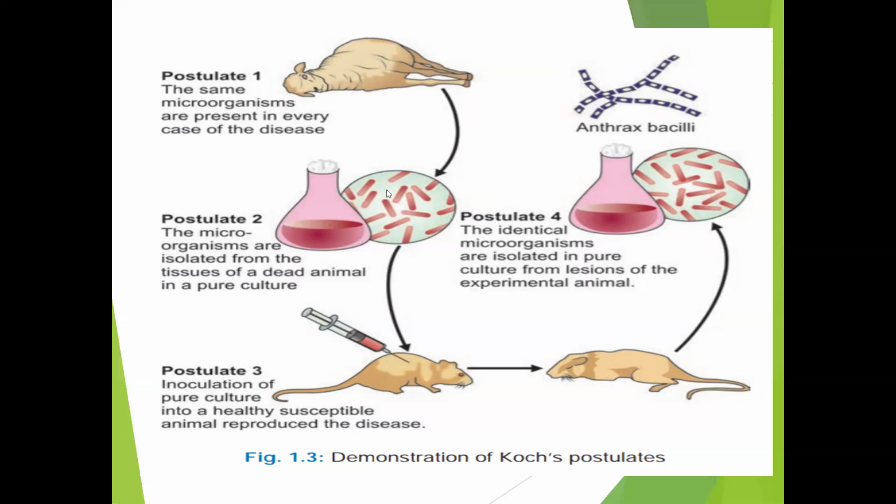Here the organism is isolated and inoculated into the laboratory animal, and the laboratory animal should also produce a similar type of disease. And again, when we collect a sample from this laboratory animal, we should isolate the bacteria which we have isolated earlier. Here you can see the same anthrax bacilli. Robert Koch proved the Koch postulates using the bacteria Bacillus anthracis.